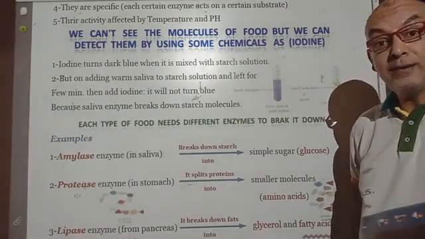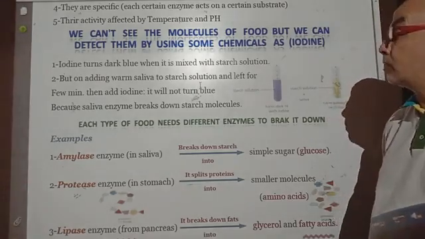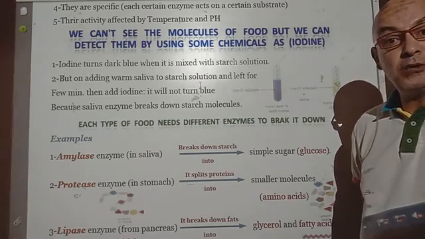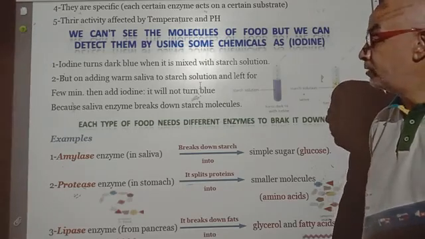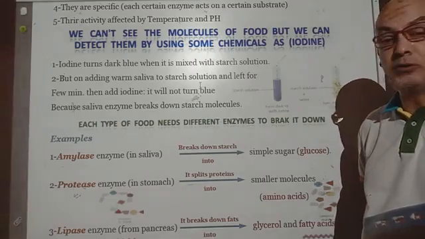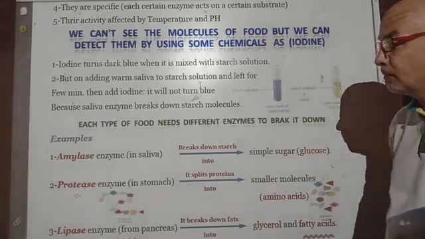So before adding saliva to the iodine solution and starch solution, the iodine solution changes into dark blue, but after adding saliva solution to the starch solution, the color doesn't change.